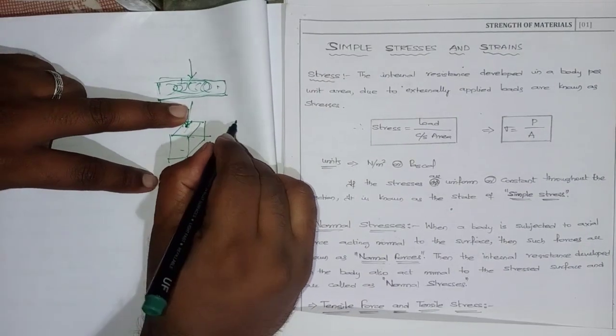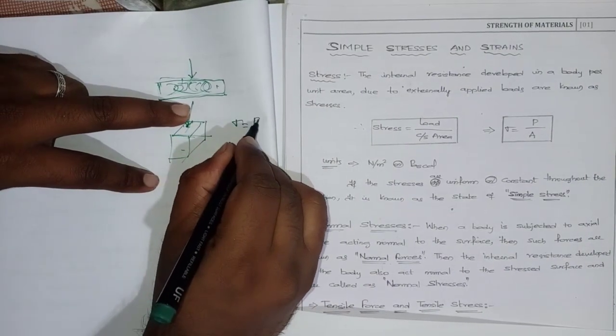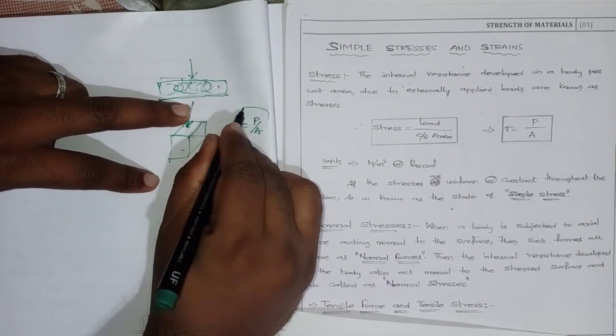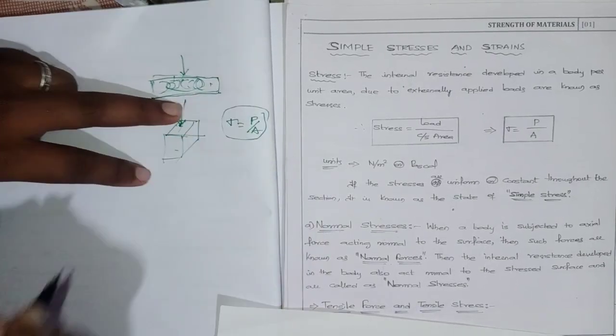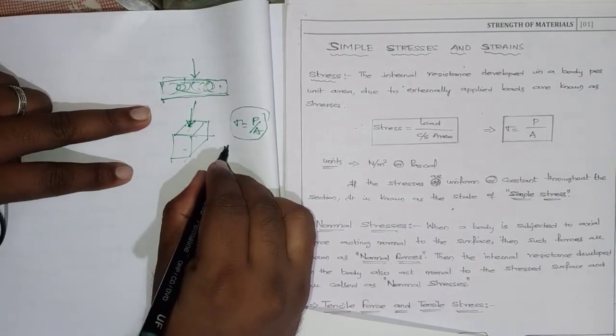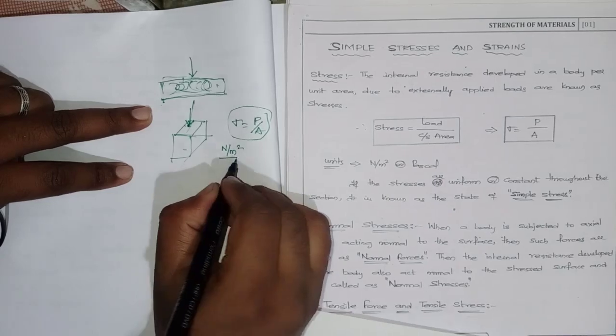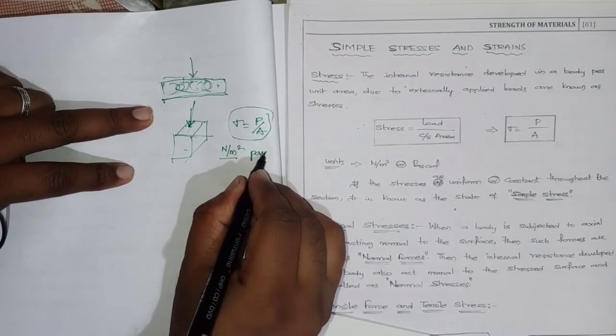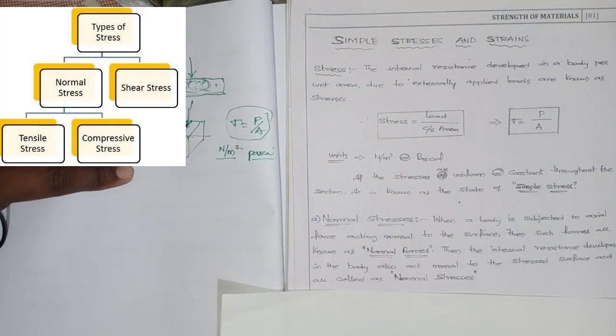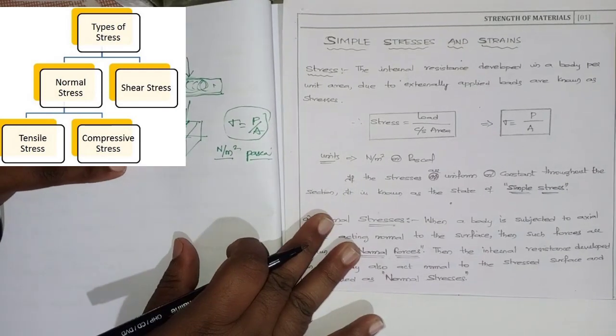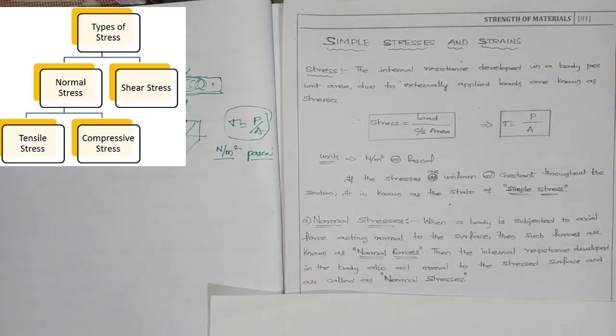Generally stress is denoted by sigma, which equals load by area. The units of stress are Newton per meter square or Pascal.